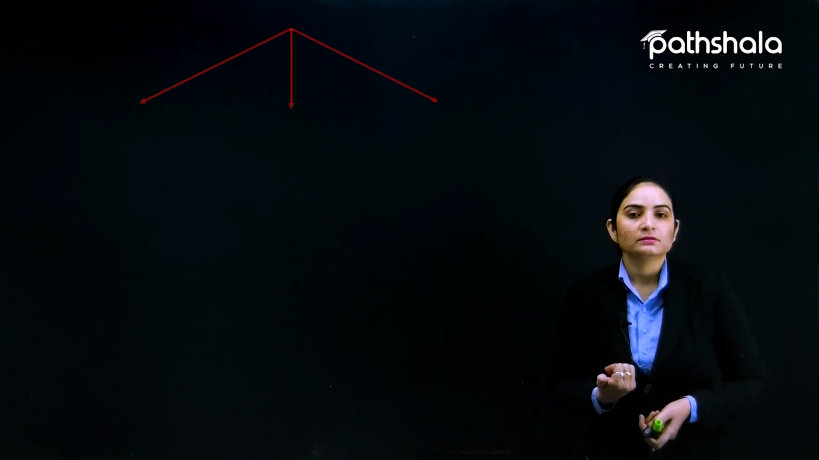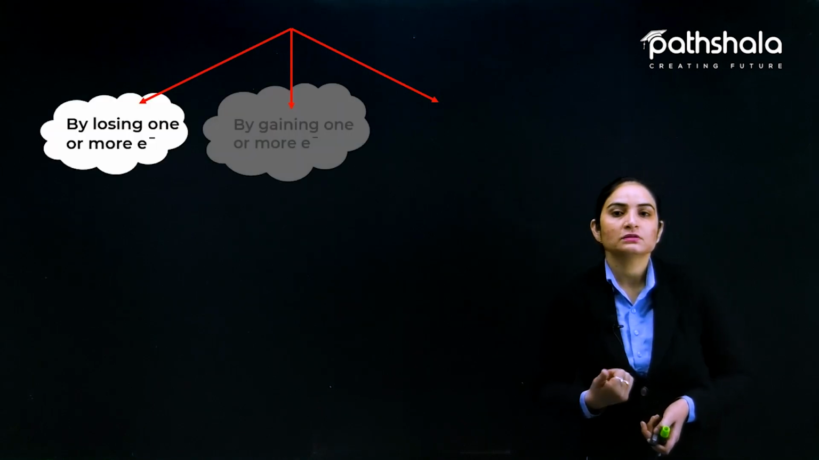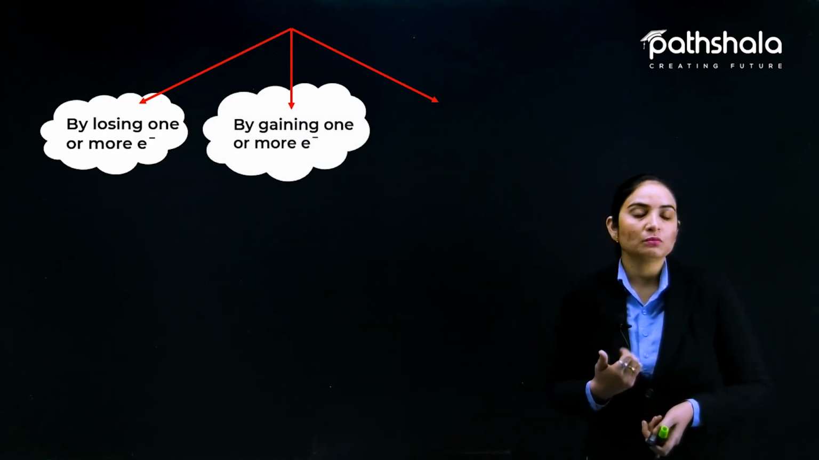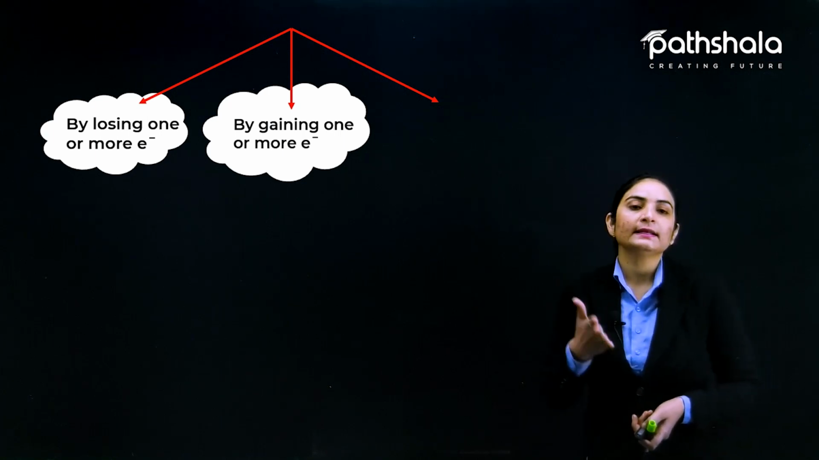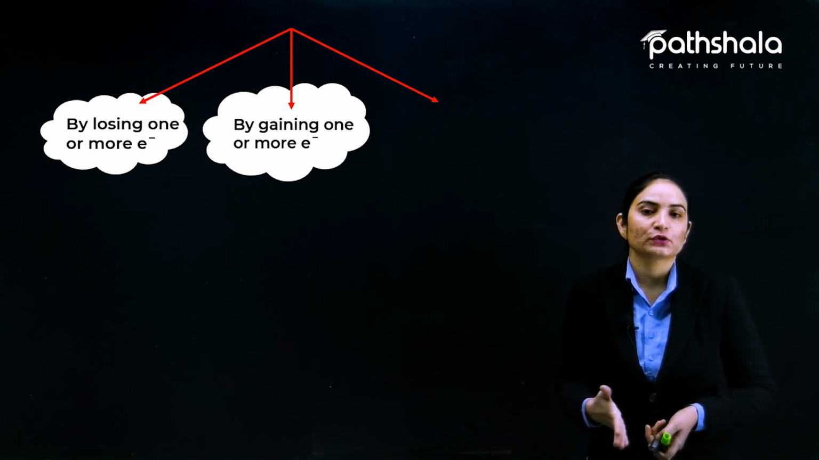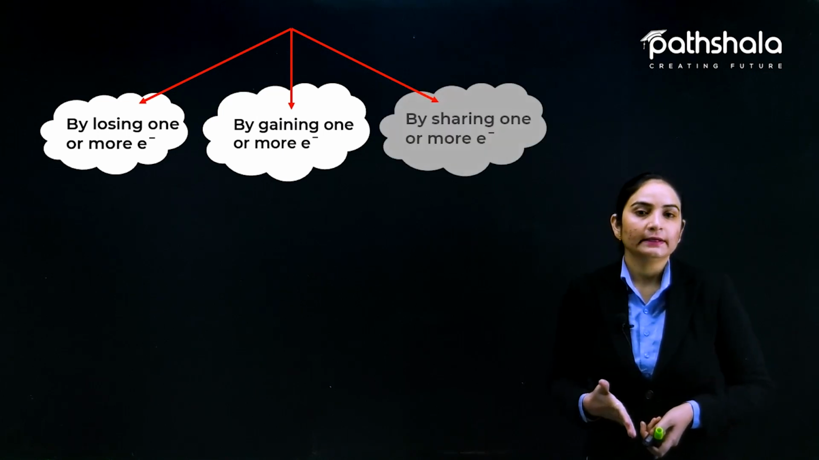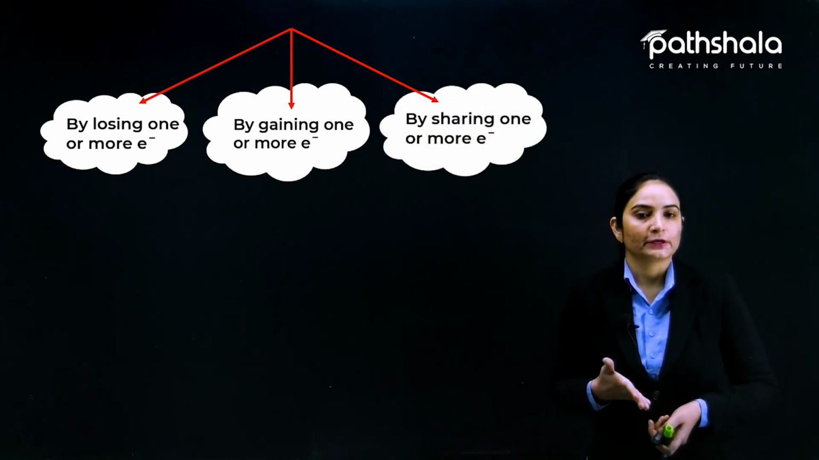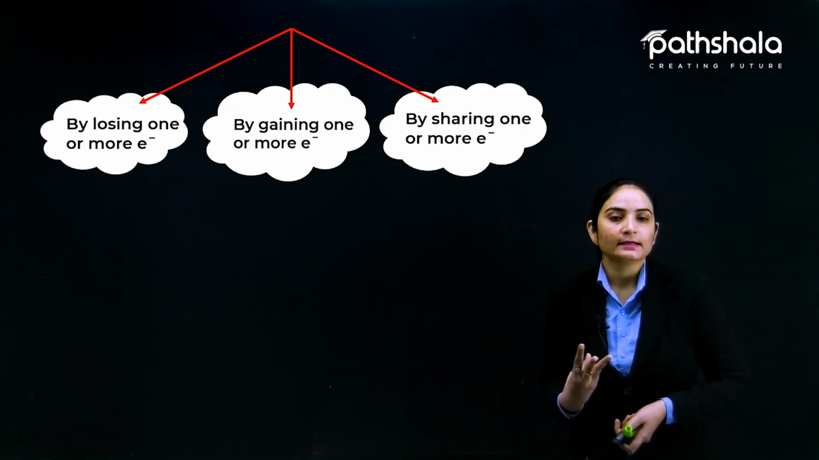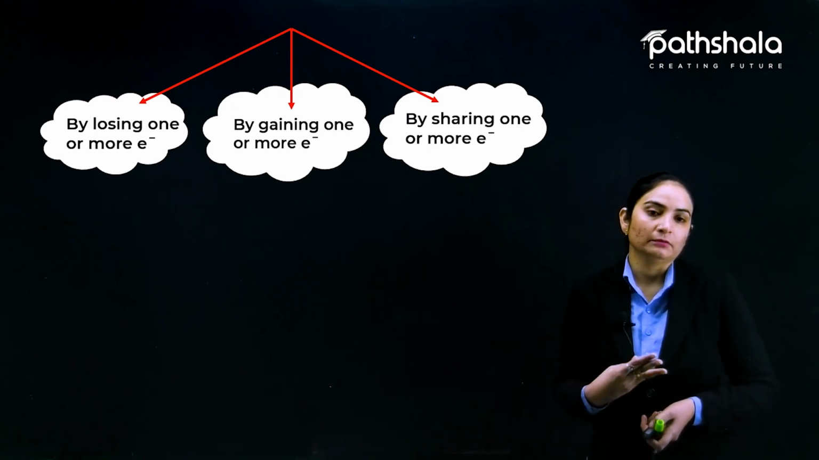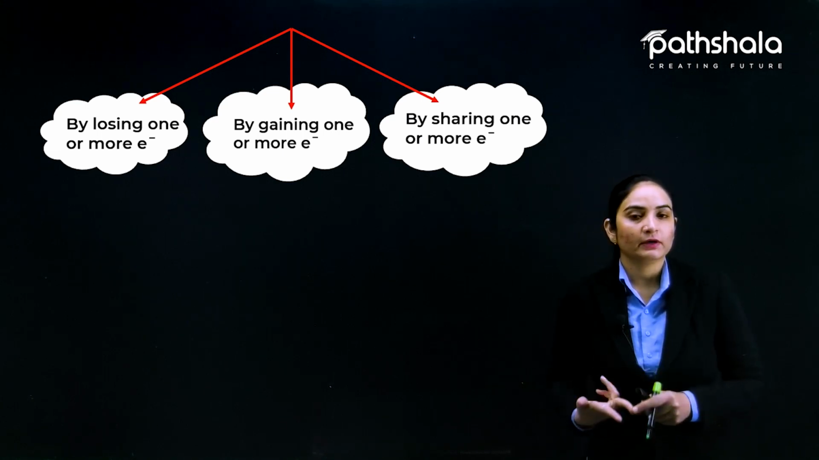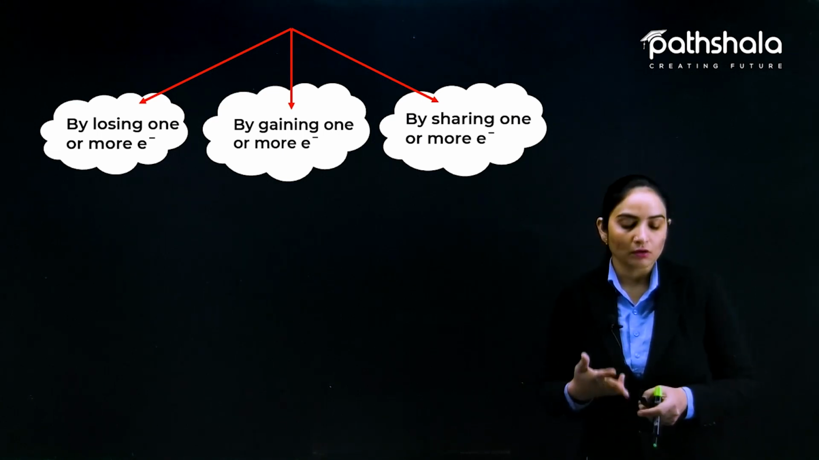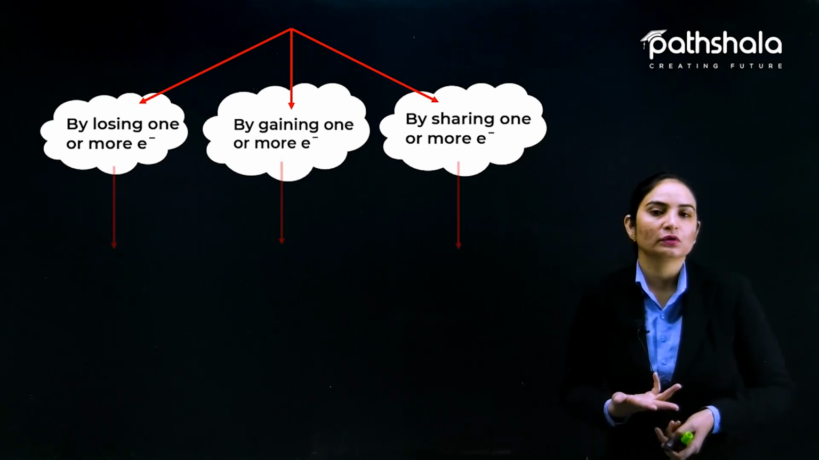तो there are three ways for chemical combination. First of all, by losing one or more electron. Another by gaining one or more electron. Either atom can lose or gain electron to be stable. Another one is by sharing one or more electron. So three important ways are there to be stable for an atom. One is by losing electron, second one by gaining electron, third one is by sharing of electrons. It may be one or more than one.